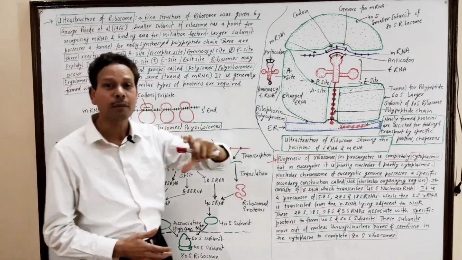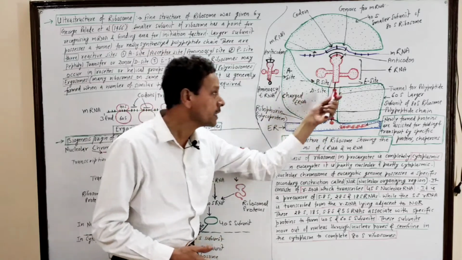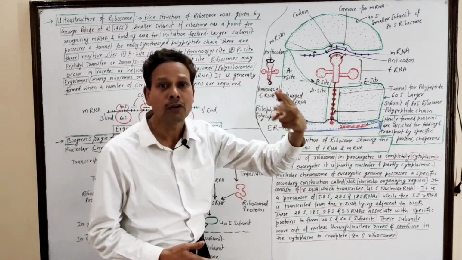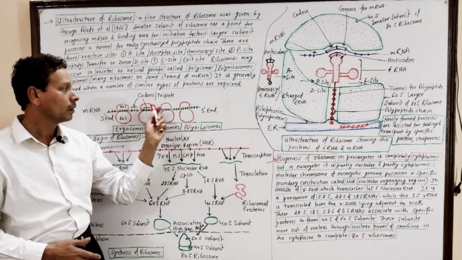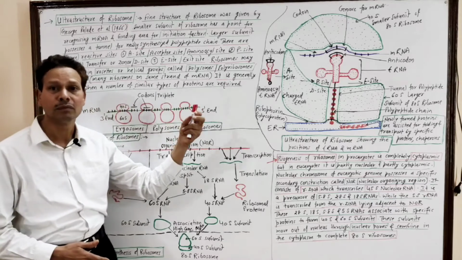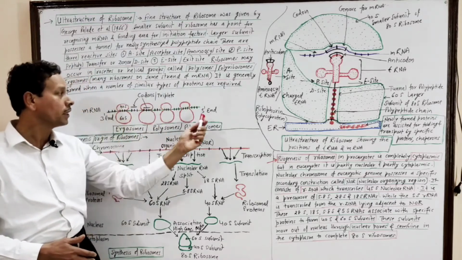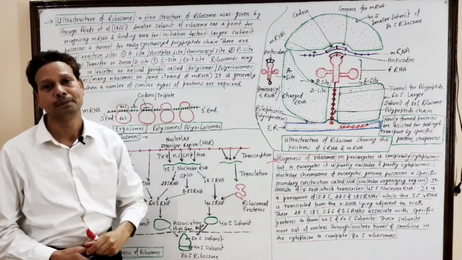It carries information regarding the polypeptide chain, the sequence of amino acids and the number of amino acids, which depends upon the genetic code, and that genetic information is present in this mRNA molecule.